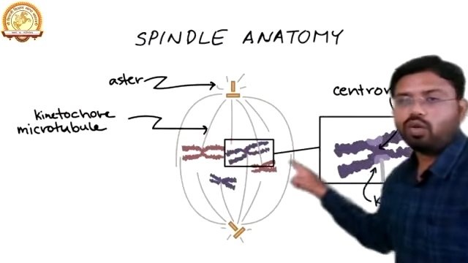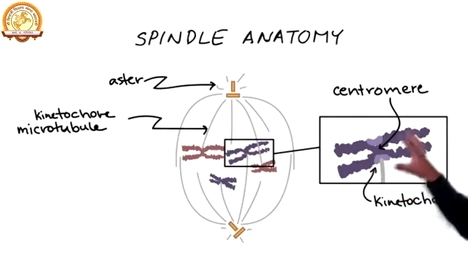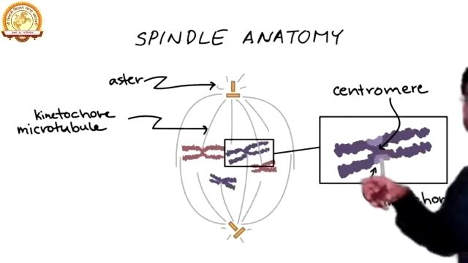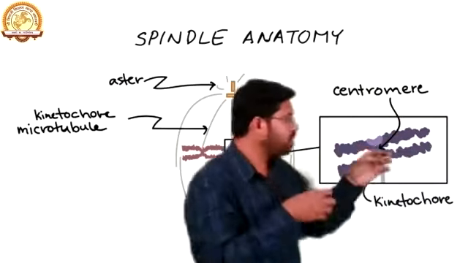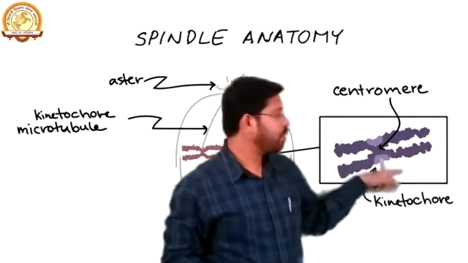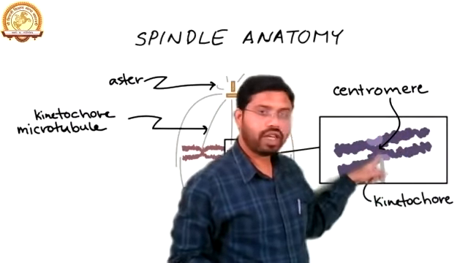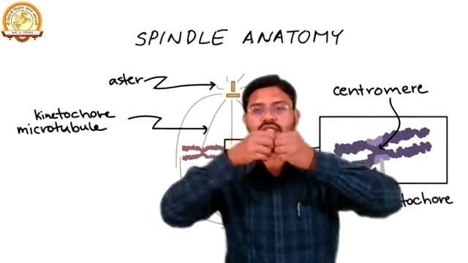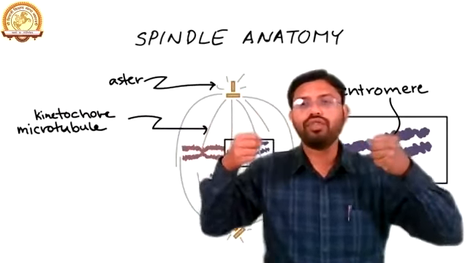Now, here there is a chromosome, and if we enlarge this particular image, we can see the presence of the kinetochore here, and here is the centromere. These kinetochore microtubules attach to the centromere, and from both sides they start to separate the two different chromatids.